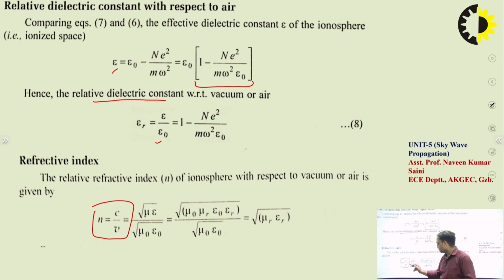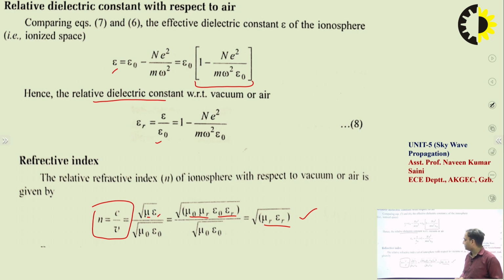C is equal to 1 upon root of mu naught epsilon naught and V is equal to 1 upon root of mu epsilon. Putting mu as mu naught into mu r and epsilon as epsilon naught into epsilon r, the refractive index will become root of mu r into epsilon r, the relative permeability and the relative permittivity.